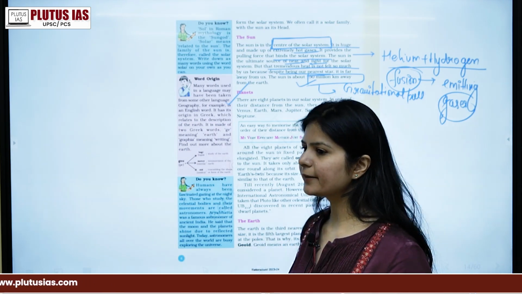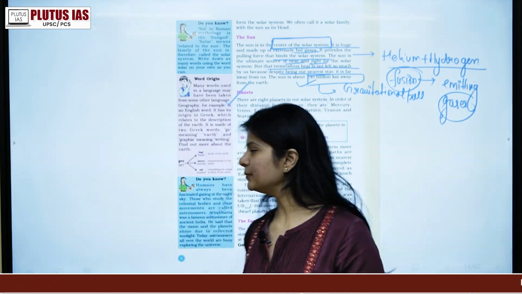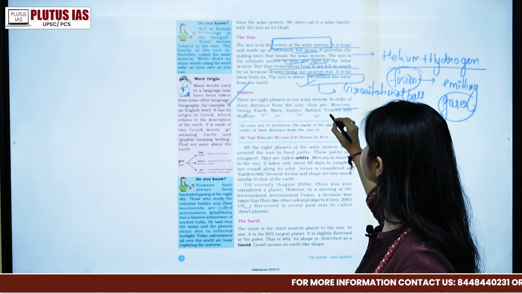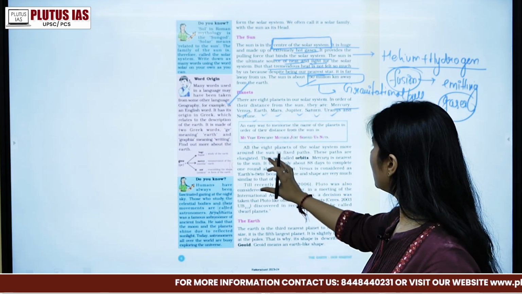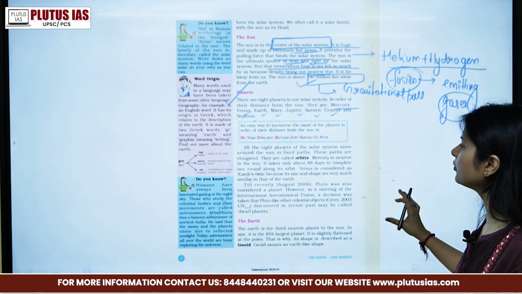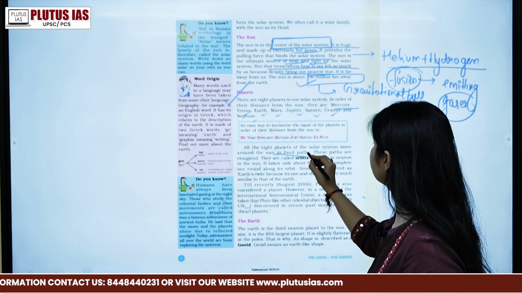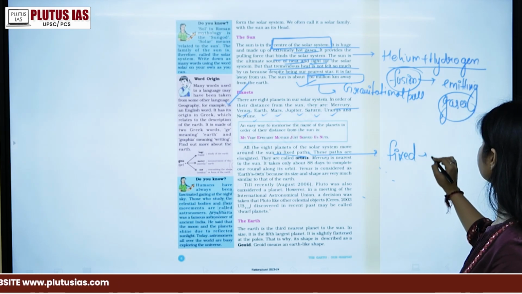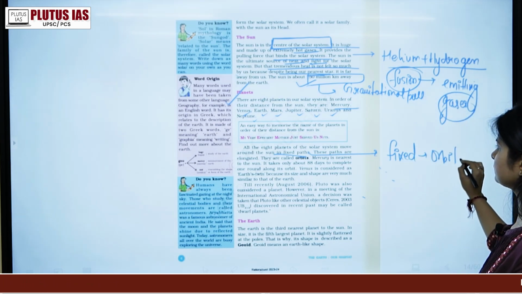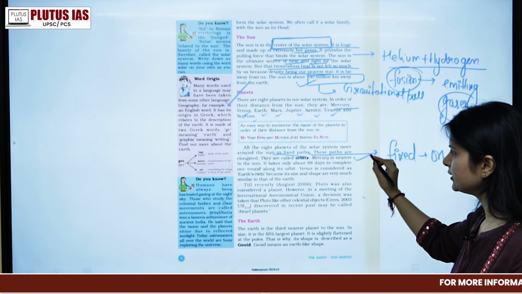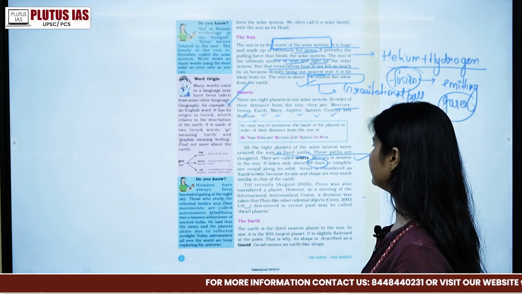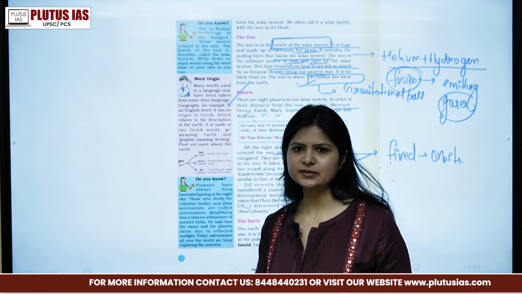Now the next thing we are going to discuss is the planets. We have been discussing the planets a lot. How many planets do we have? We have Mercury, Venus, Earth, Mars, Jupiter, Saturn, Uranus and Neptune. All 8 planets of the solar system move around the sun in a fixed path, and this fixed path is known as an orbit. So Mercury is nearest, right? And how many days does it take? 88 days to complete one round around its orbit.